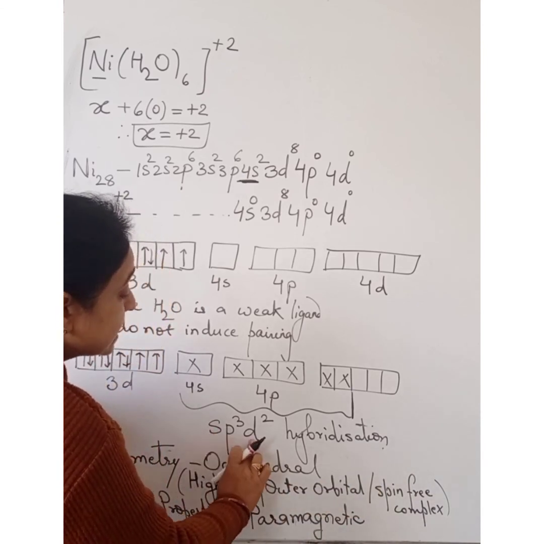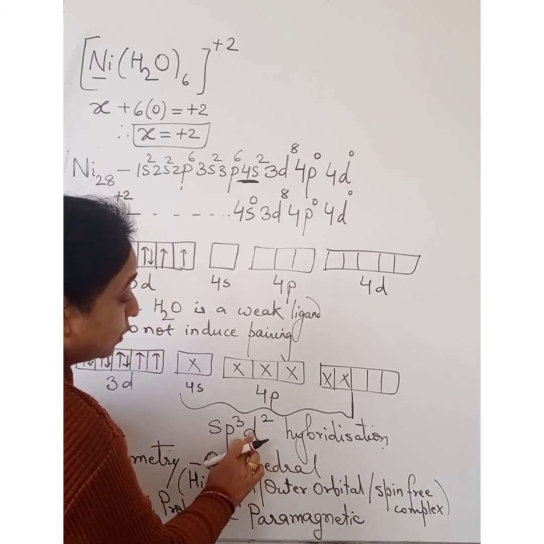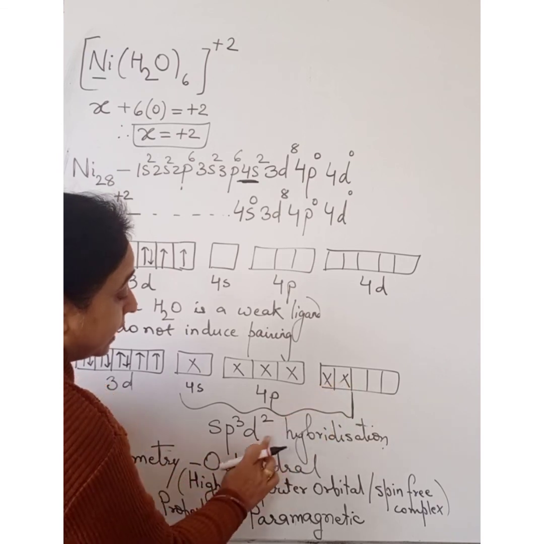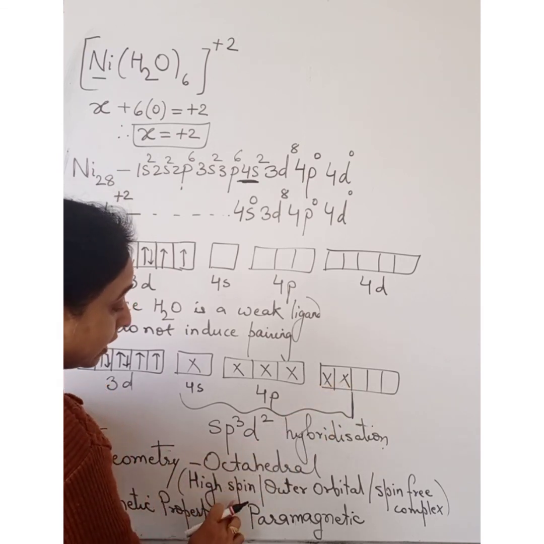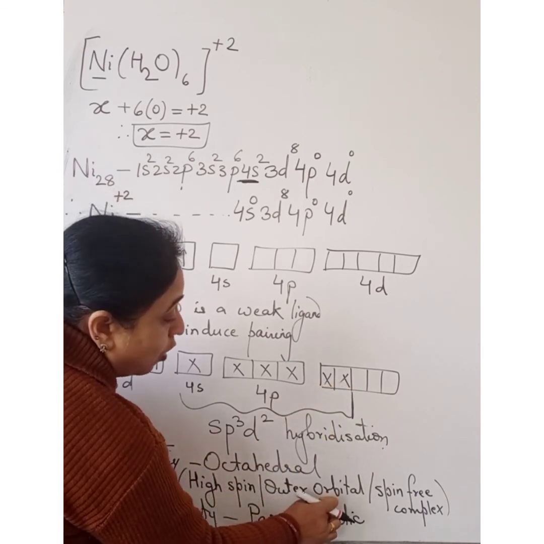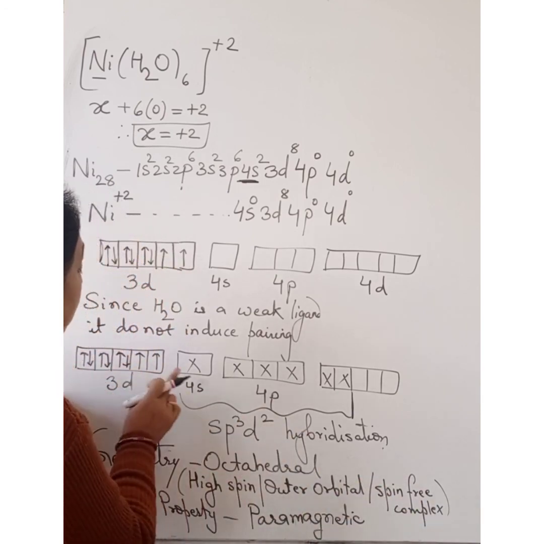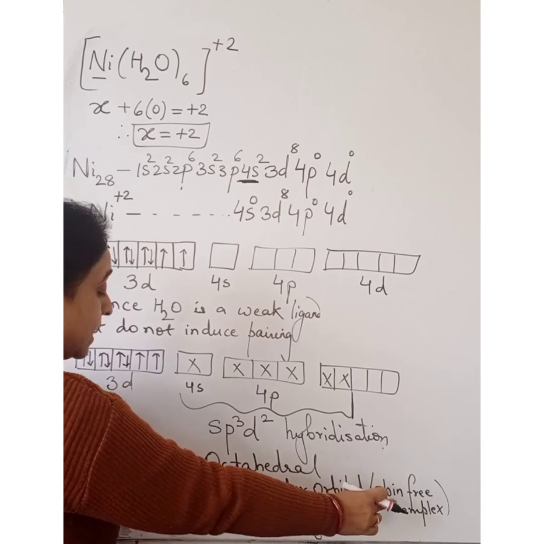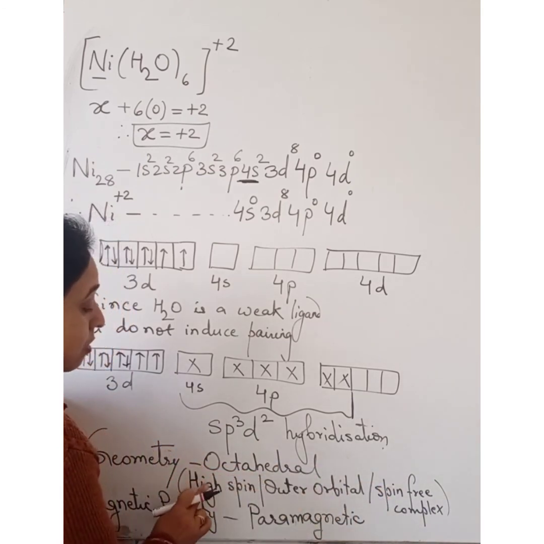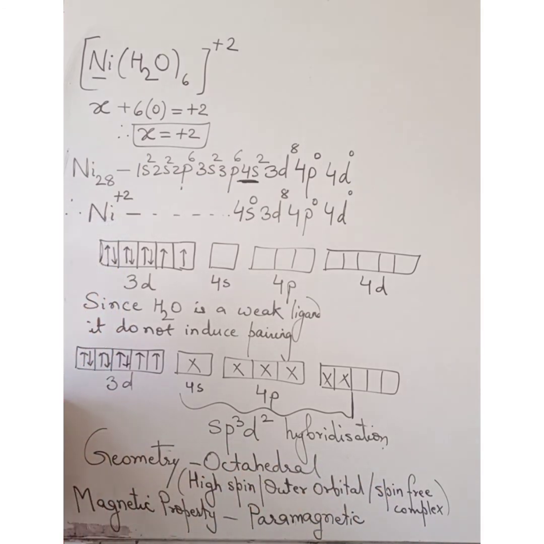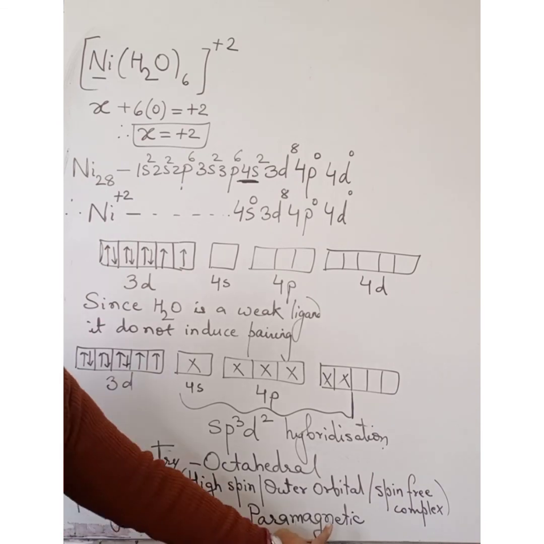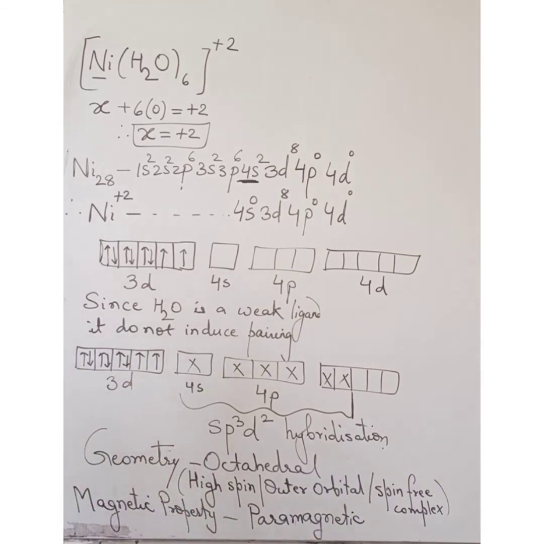Why? You can see from the hybridization, the outer d orbital is involved in the bonding. Therefore, we call it an outer orbital complex. Spin-free, forceful pairing has not taken place. So, spin-free or high-spin complex. And if we talk about its magnetic property, it is paramagnetic in nature.